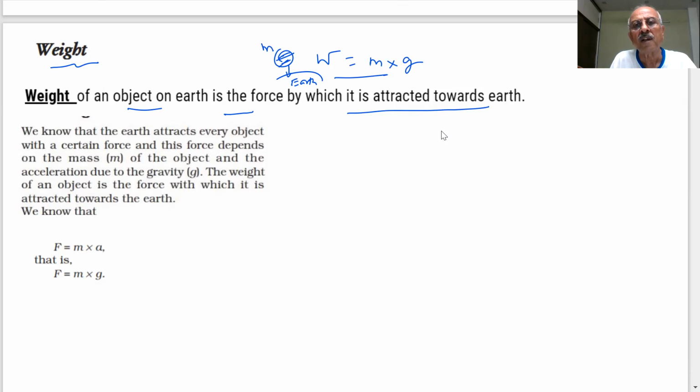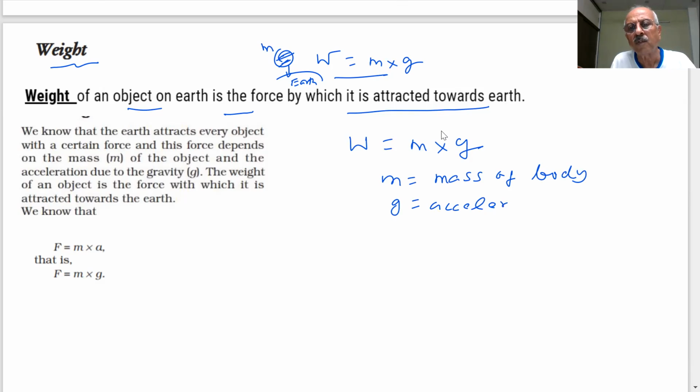Earth is attracting every other body with a force that depends on m into g, where m is the mass of the body and g is the acceleration due to gravity.